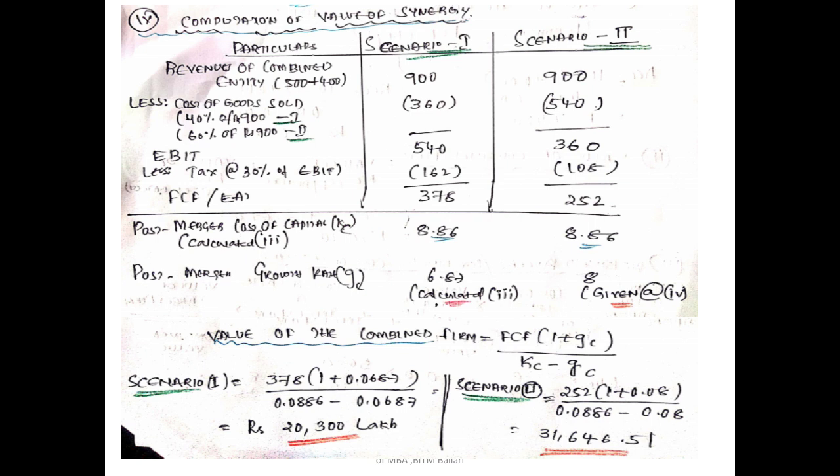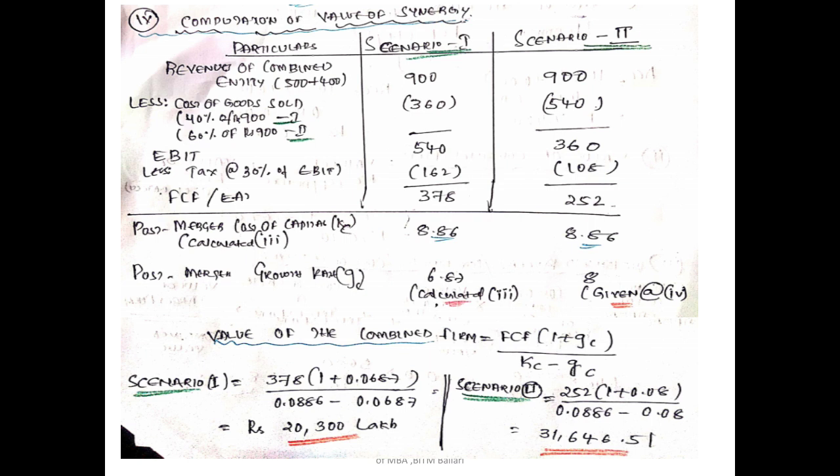So 40% of 900 would be 360 as the cost of goods sold, whereas in scenario 2 it is 60% of the total revenue of 900, which comes out to 540. So what is the EBIT left over? This is with respect to synergy. If there is no synergy, I will take the data as given. Since there is a synergy here, I need to apply the synergy benefit. So EBIT would be 900 minus 360, which is 540 for scenario 1.